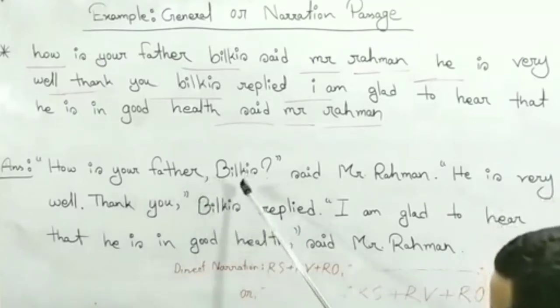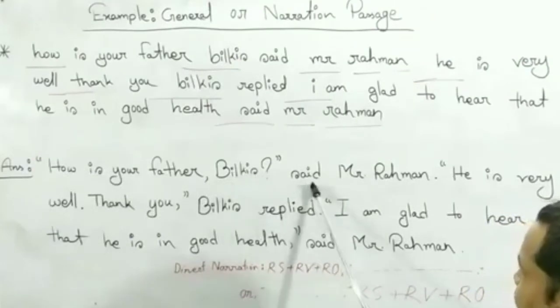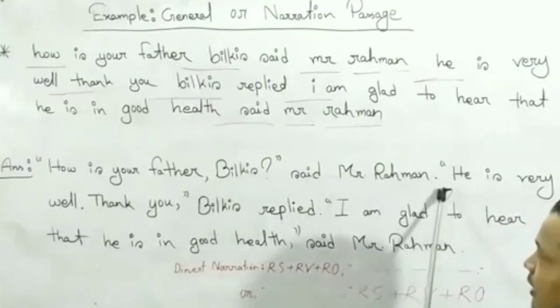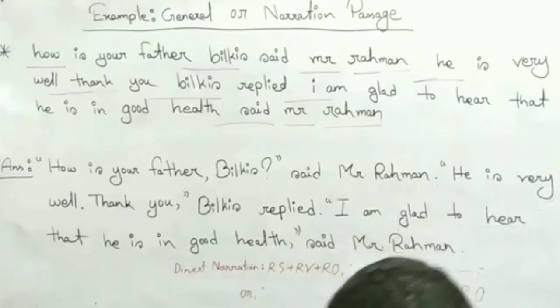So, look at it. How is your father? Bilqis, said Mr. Rahman. Here finished a sentiment or a sentence,